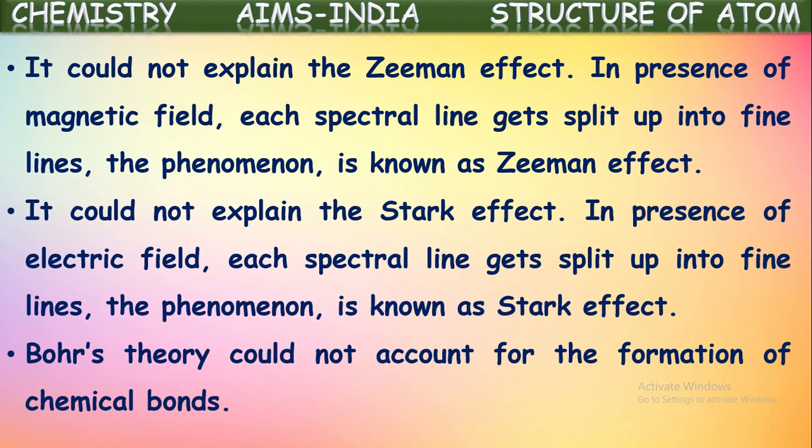Bohr's theory could not account for the formation of chemical bonds. He explained how electrons revolve around the orbits, how energies are associated with the orbits, and what the distance of each electron from the nucleus is. These were all explained very well in Bohr's theory, but he could not account for chemical bond formation. How these atoms participate in bond formation was not explained by Bohr's theory. This is one of the limitations or drawbacks of Bohr's atomic model.